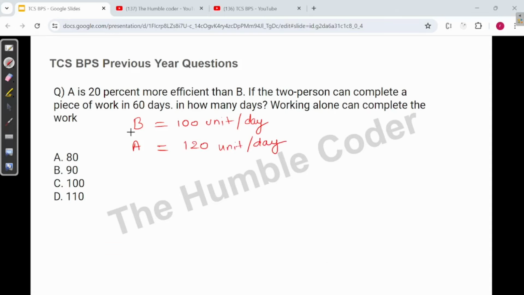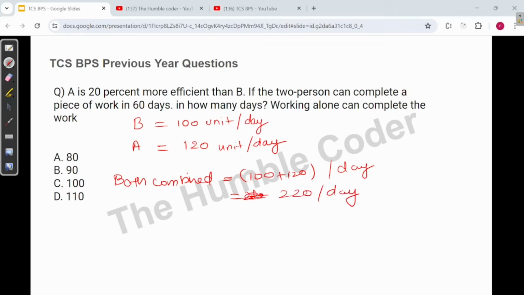We have assumed that B is completing 100 units in one day, and then A will complete 120 units per day. Now let us consider both combined, how much they will complete. So both combined will complete 100 plus 120, which is 220 units per day.